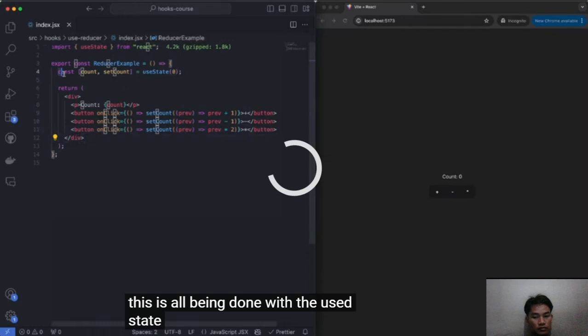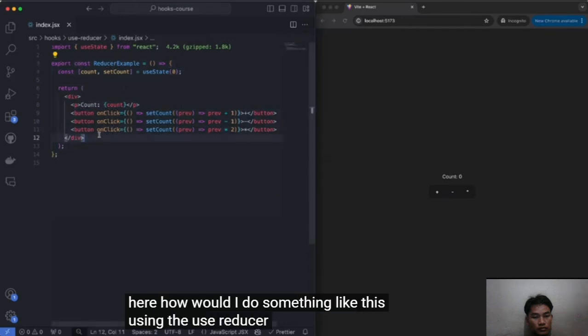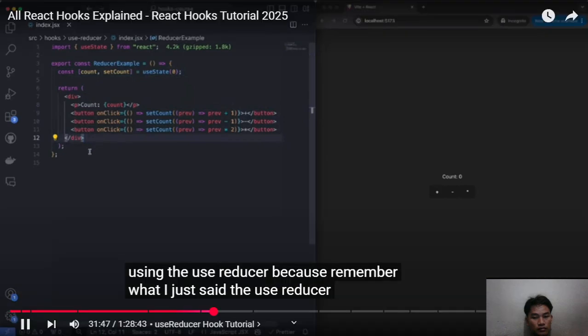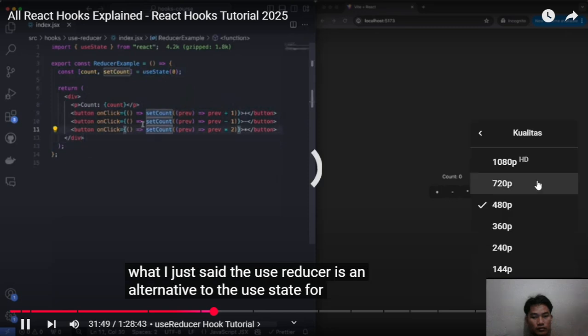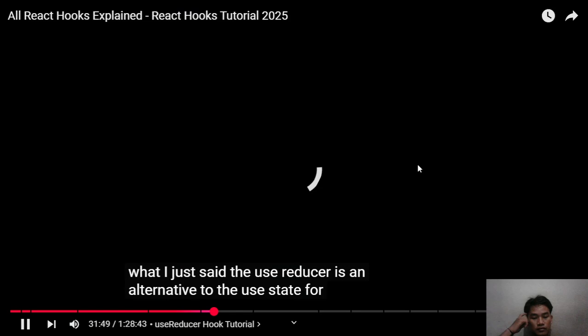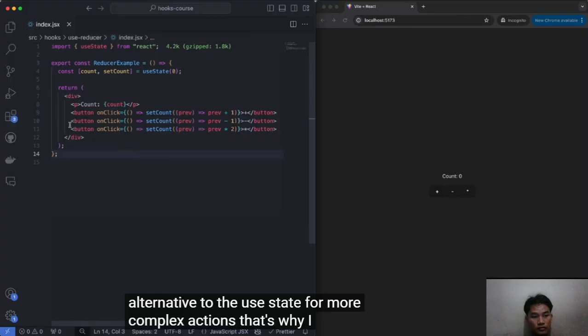Right? You see the useState over here. How would I do something like this using the useReducer? Because remember what I just said, the useReducer is an alternative to the useState for more complex actions. That's why I added an extra action over here.